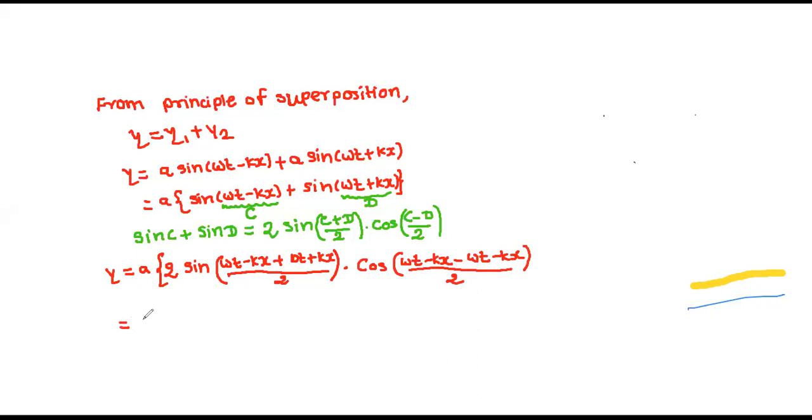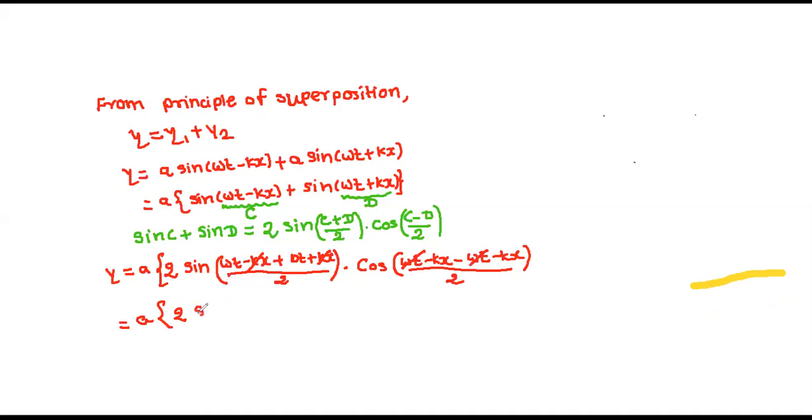Now if you do this, what are you getting? This is equal to a into bracket 2. This kx and this kx will get cancelled. Here also omega t and omega t will get cancelled. What is left here?